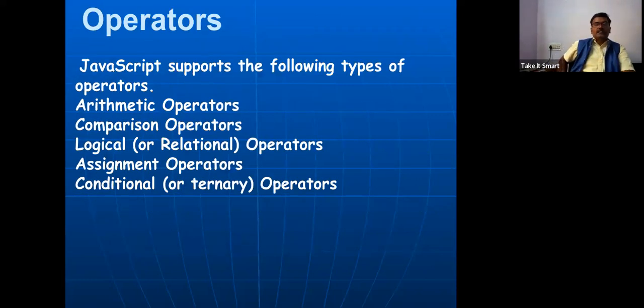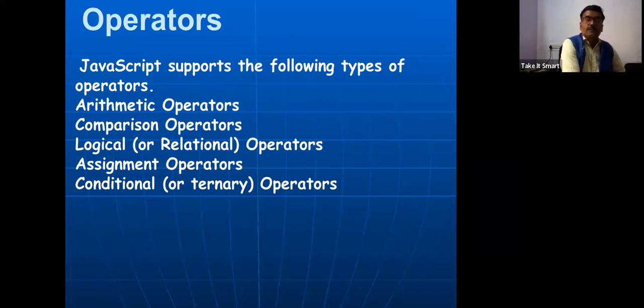Next is JavaScript operators. JavaScript supports the following types of operator. So what do you mean by operator, guys? When you write programs, you do many kinds of operations. Sometimes you add some numbers, and that will be an arithmetic operator.